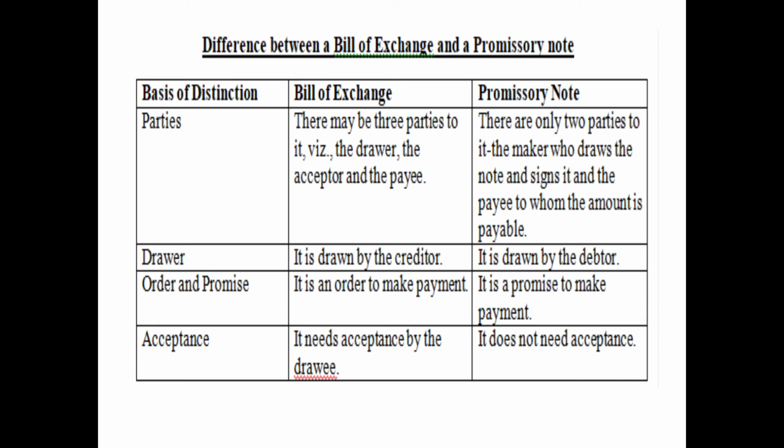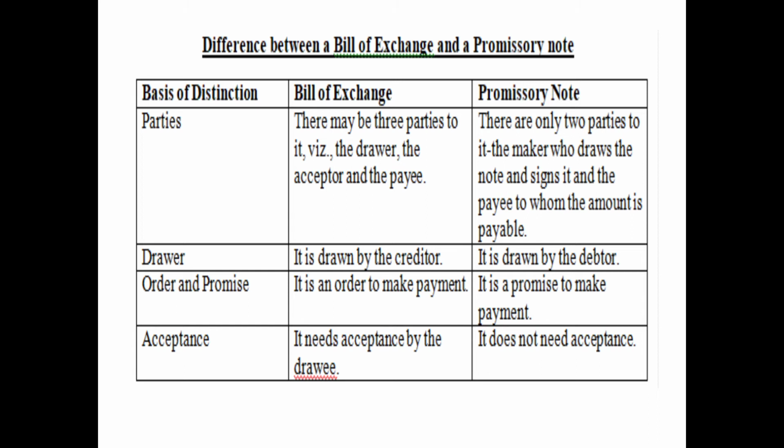Another difference is on the basis of the drawer. In the case of a bill of exchange, the bill is drawn by the creditor, generally, towards whom the payment is owed by somebody else. But in the case of a promissory note, it is drawn by the debtor, that means the one who is actually liable to make the payment.